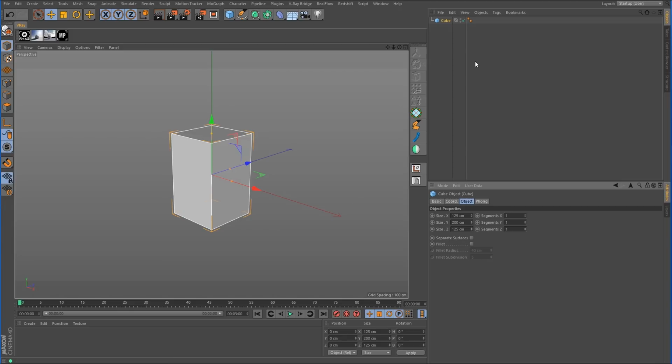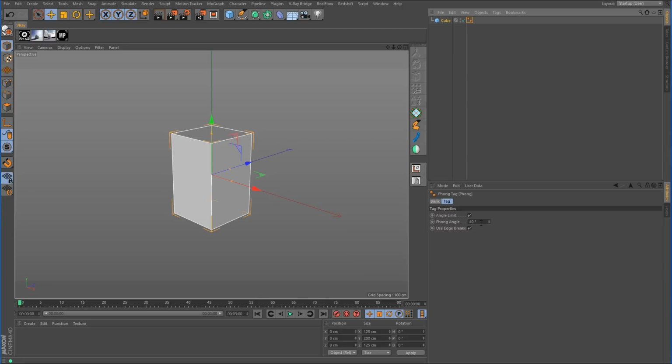And I'm also going to change the Phong angle. The reason I'm going to do this is because in these newer versions of Cinema 4D, if you click on the Phong tag, by default it's set to 40 degrees. I'm not sure why it's set to 40, because in previous versions it was always set to 80 degrees by default.